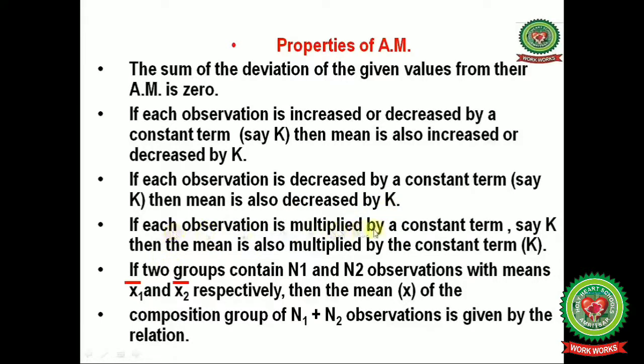If each observation is multiplied by a constant term, say k, then the mean is also multiplied by the constant term k. If the two groups contain n1 and n2 observations with means x1 bar and x2 bar respectively, then the mean x of the combined group of n1 plus n2 observations is given by the relation.